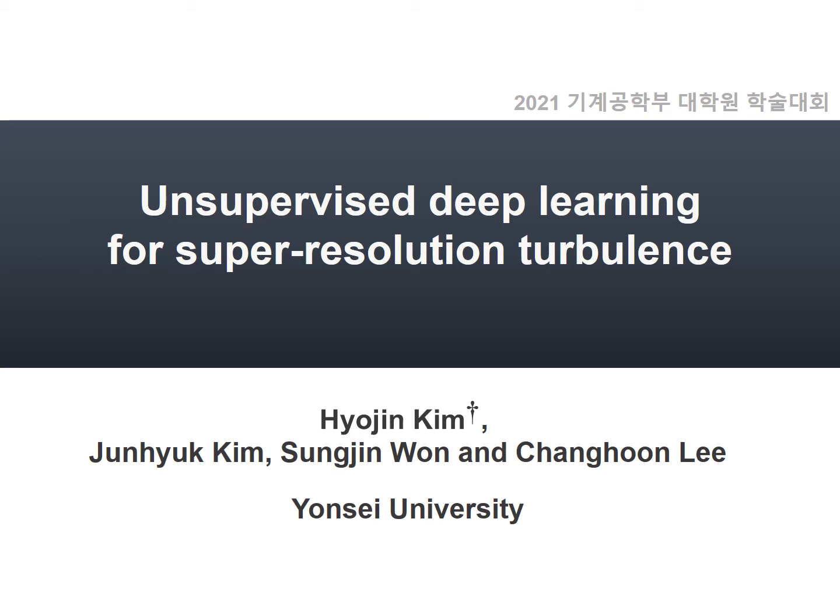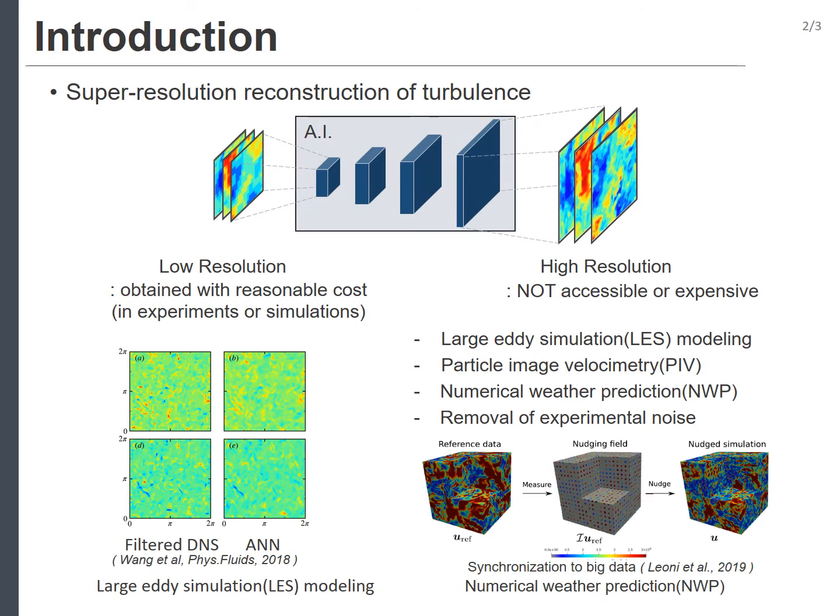The topic of my presentation is about reconstruction of super-resolution turbulence through unsupervised deep learning. To accurately analyze turbulence with multi-scale nature, high resolution of turbulence is required. In both experiments and CFD, it is almost impossible to measure all spatial information. In order to solve this problem, recent studies are underway to reconstruct high-resolution data from low-resolution data through AI. These studies could be used in LES modeling, experimental data, and numerical prediction models.